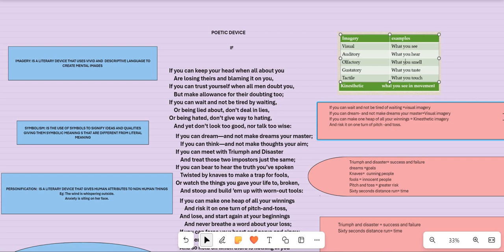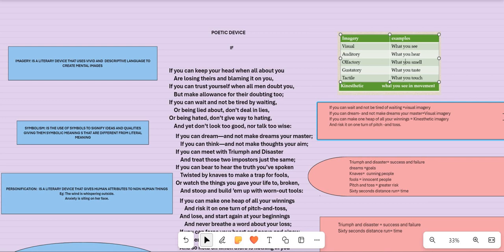In order to understand different types of imagery, you need to explore the five senses. You know the five senses? That with your eyes you see, right? So like that here, what you see becomes visual imagery. What you hear becomes auditory. The sound that you hear becomes auditory. When you read a line, you get the sensation of any kind of sound. That can be loud, that can be meek, that can be even voiceless or silent, then becomes auditory imagery.